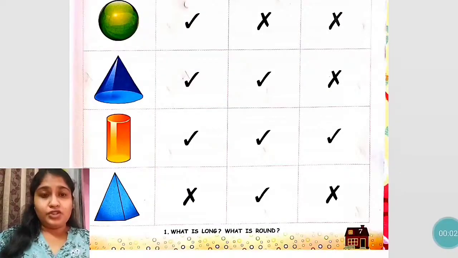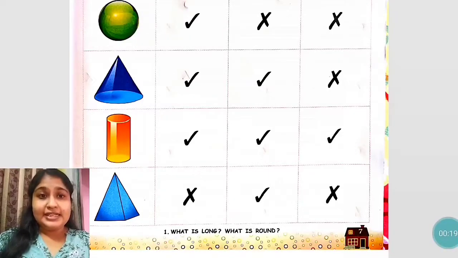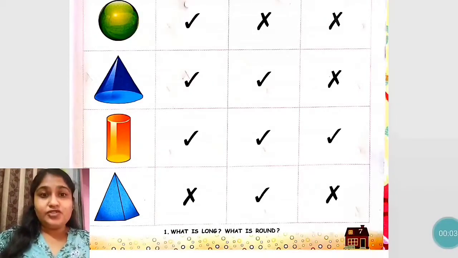So students, the fourth shape is of cone. Cone shaped objects can slide and roll, but they can't be sticked. जो cone shape के objects होते हैं उनका ढेर नहीं बनता, but they can roll, घूम सकते हैं और slide कर सकते हैं. So the next is cylinder shape. So cylinder shaped objects can do all the things. They can roll, slide and stick. The last one is triangle. Triangle shaped objects cannot roll. They can only slide and they cannot be stick. Stick means triangle objects का ढेर नहीं बन सकता.